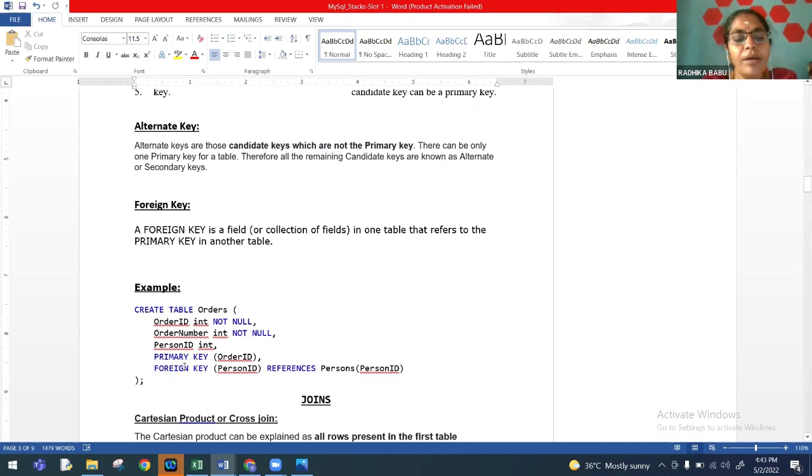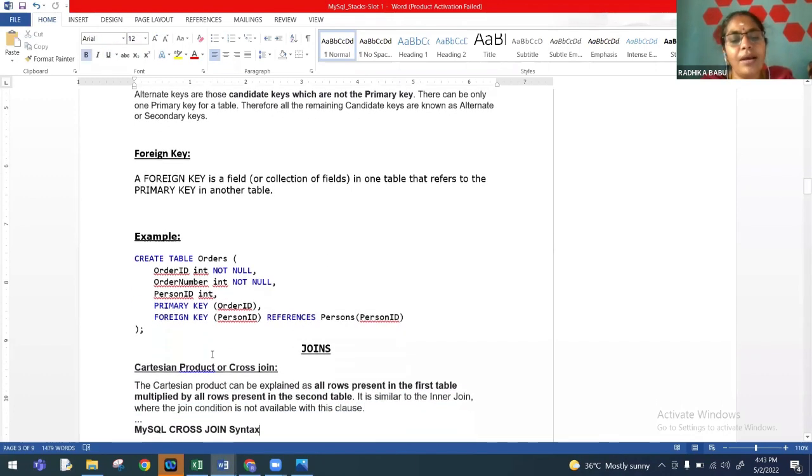Foreign key of the table name, which refers to the master table, a particular column. This column will definitely be a primary key of this particular table, persons. So this is the syntax for defining a foreign key as a table level constraint. In this example, which shows a table level constraint, we have defined all the columns. Constraints can be given in two forms, table level constraint and column level constraint.